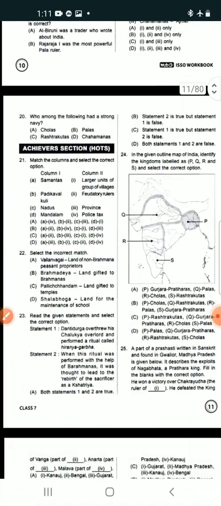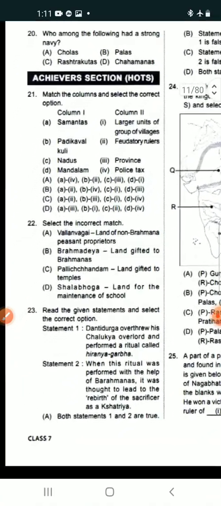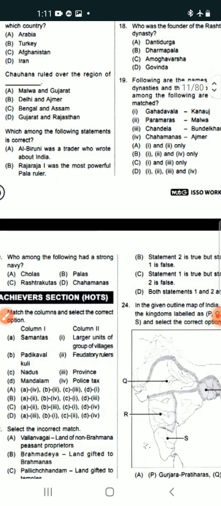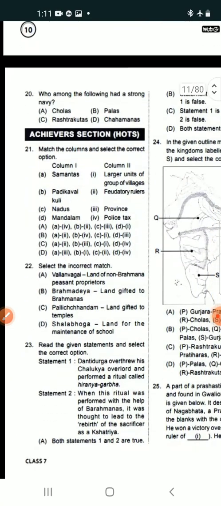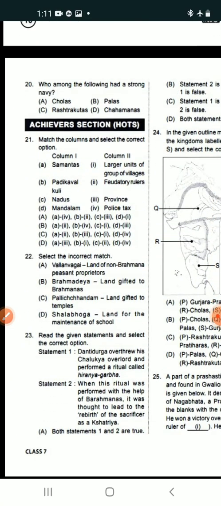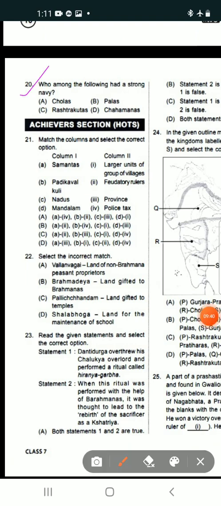Now the next question I am going to discuss with you. Number 20. Who among the following had a strong navy? Cholas, Palas, Rashtrakutas and Chahamanas.